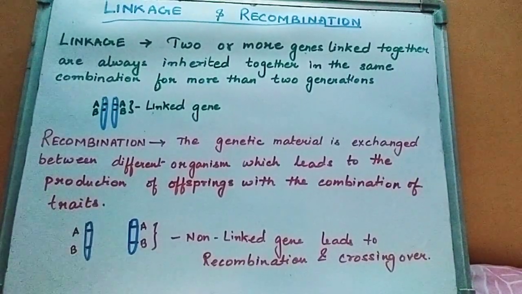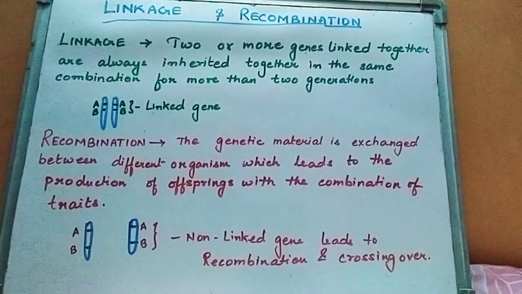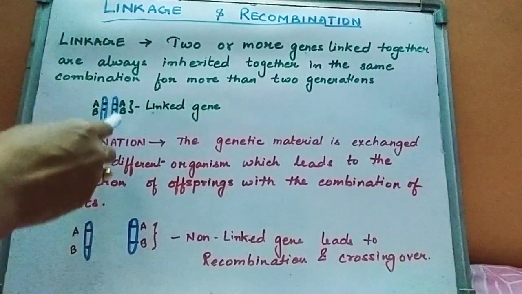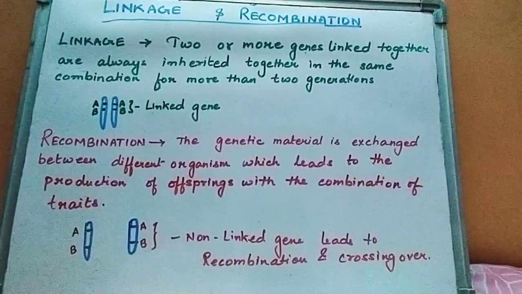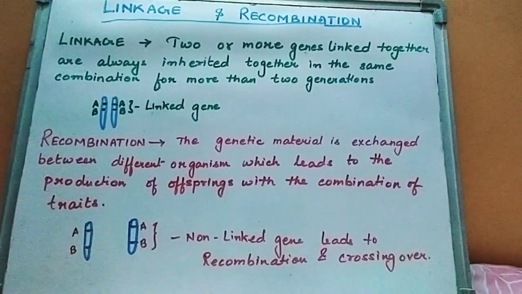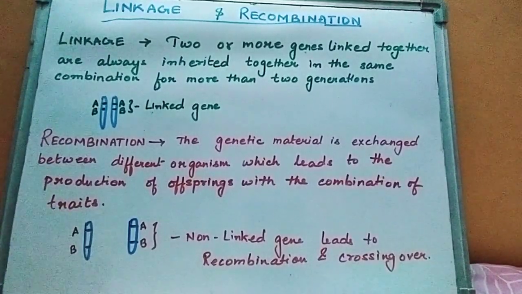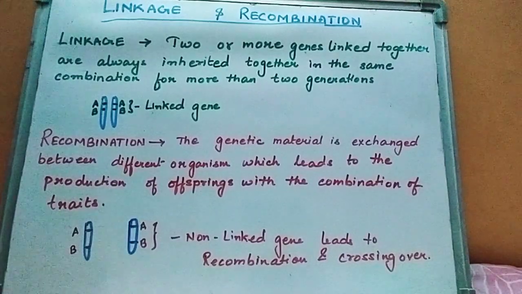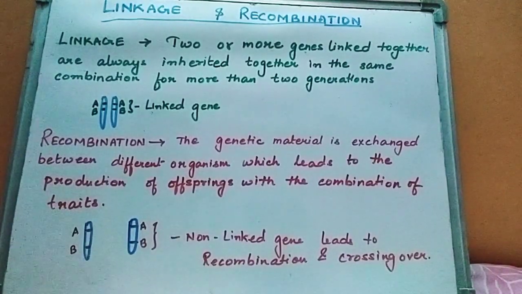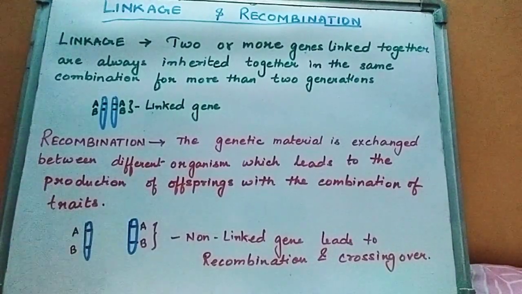Whereas non-linked genes are genes that are not so close by. So remember the distance of the genes on the chromosome: genes bear the character, the trait, and chromosomes have a number of genes on them. There are too many genes, that is, the number of genes is more than the number of chromosomes.